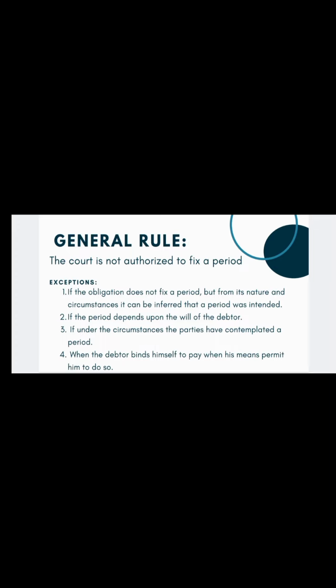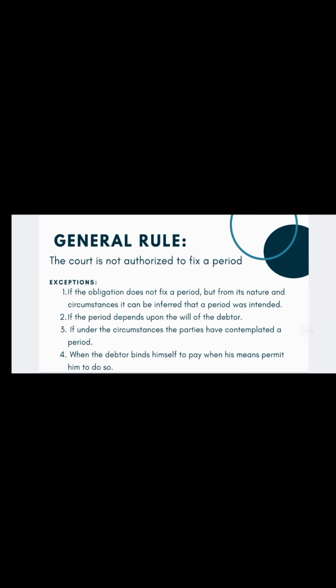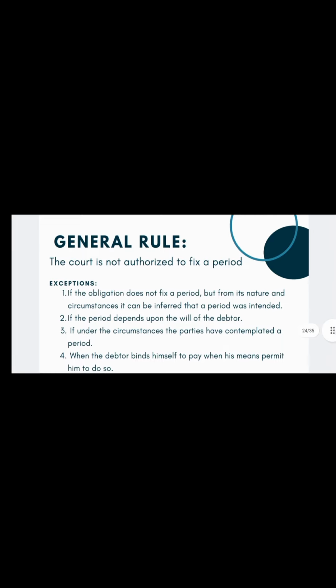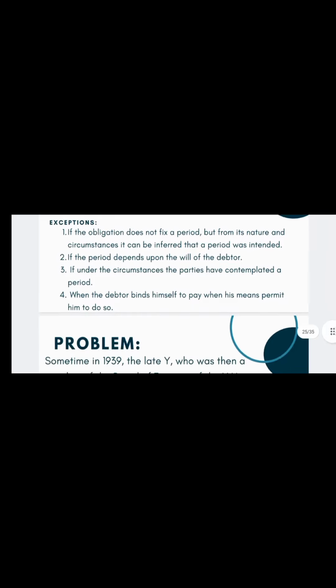Second is if the period depends upon the will of the debtor. Third is if under the circumstances the parties have contemplated a period. Last is when the debtor binds himself to pay when his means permit him to do so.